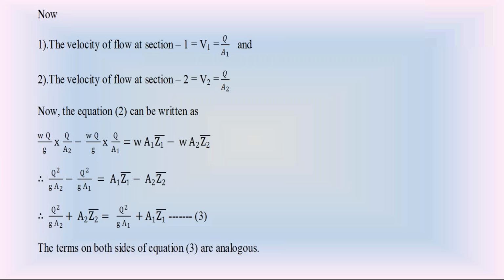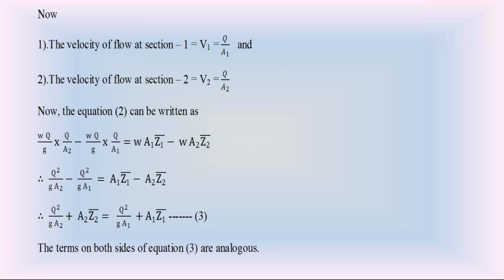F by W is called the hydrostatic force per unit weight of water. So A into Z bar is the hydrostatic force per unit weight of water. A2 Z2 bar is at section 2, and A1 Z1 bar is at section 1.